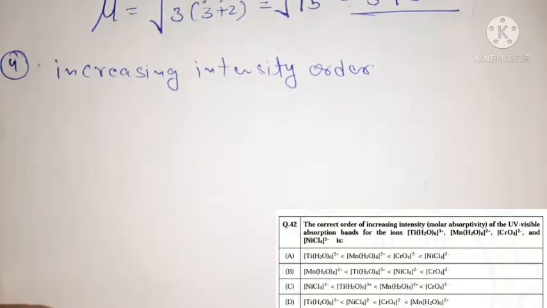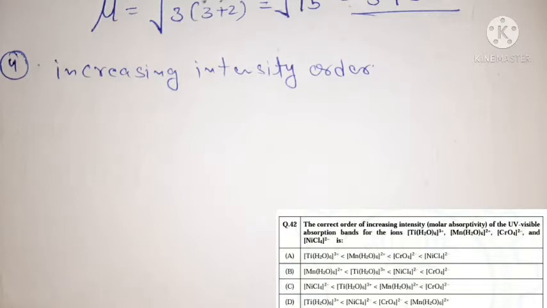Now we know very well that color is shown by coordination complexes, and the reason for showing this color is two types of transitions present in coordination compounds. The first transitions are d-d transitions.